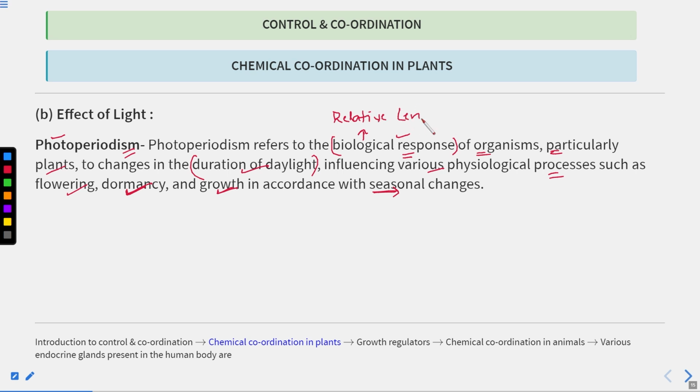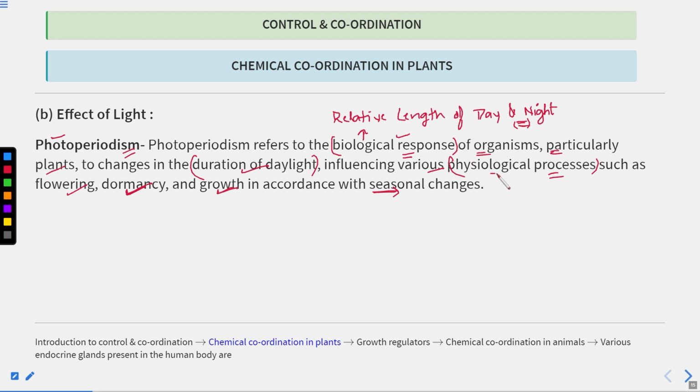They are dependent on the relative length of day and night, or simply you can say they are dependent on the duration of the light. So this many hours of daylight or sunlight should be given, and a particular amount of night time should also be given. It means plants require light as well as some hours of darkness. This duration of light influences various physiological processes in the plant.